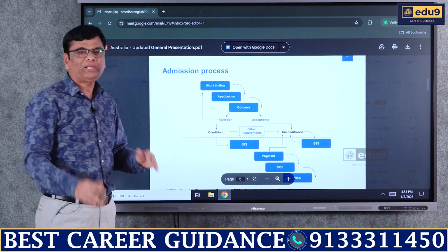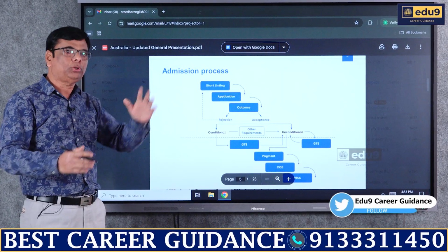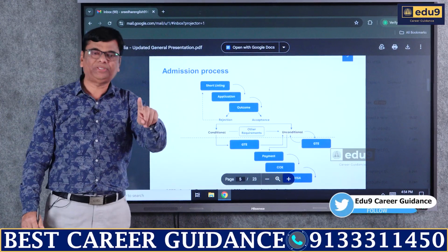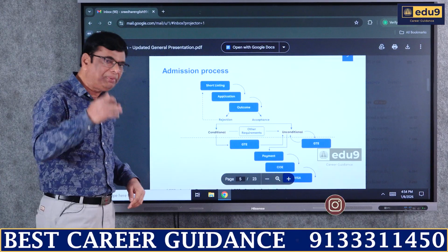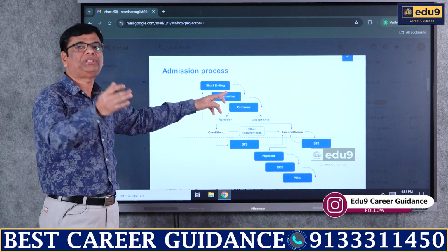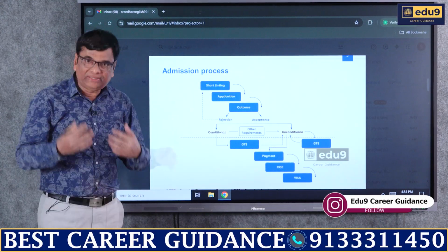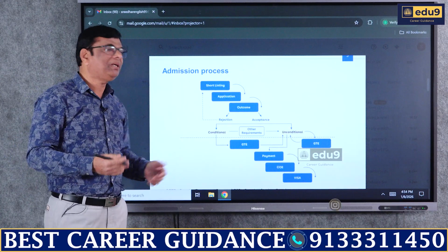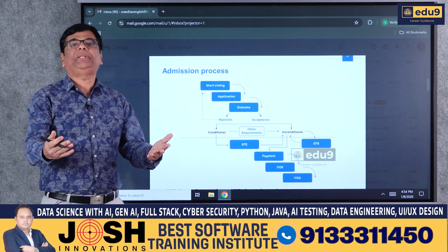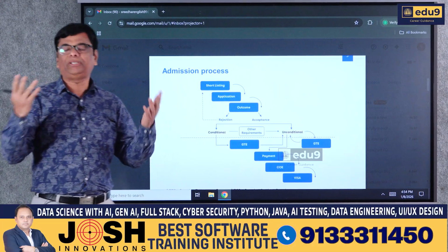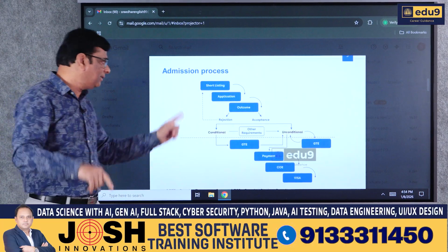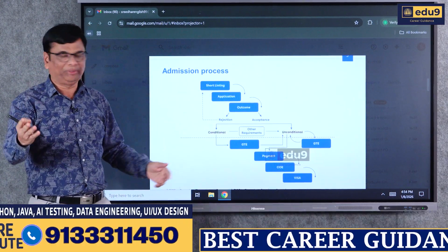And then it comes to university and course. In shortlisting, you have to remember 2 aspects: one is the university as well as the course. Once these 2 things are identified, the next step would be applying to that particular course and university which you have chosen. And then comes the result, that is the outcome. Outcome is nothing but whether the university is accepting your application or not. So there can be 2 options. When you apply for a particular university, the university can either reject or accept your application.